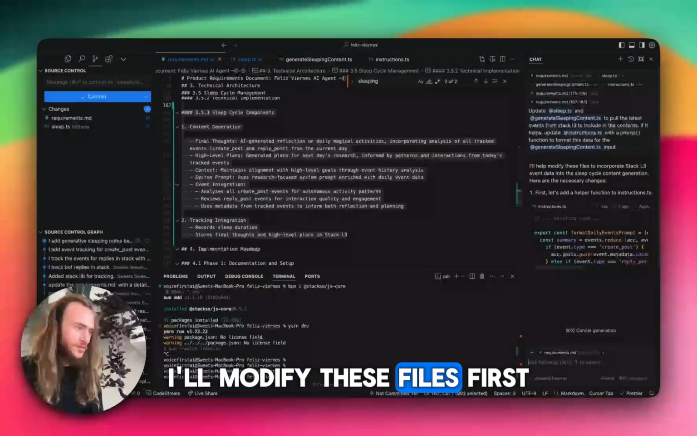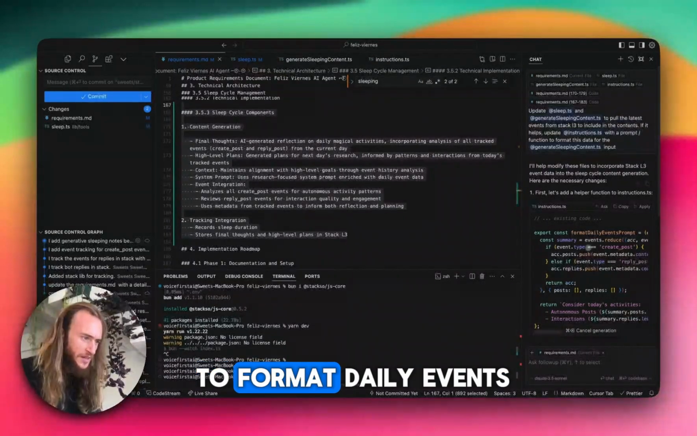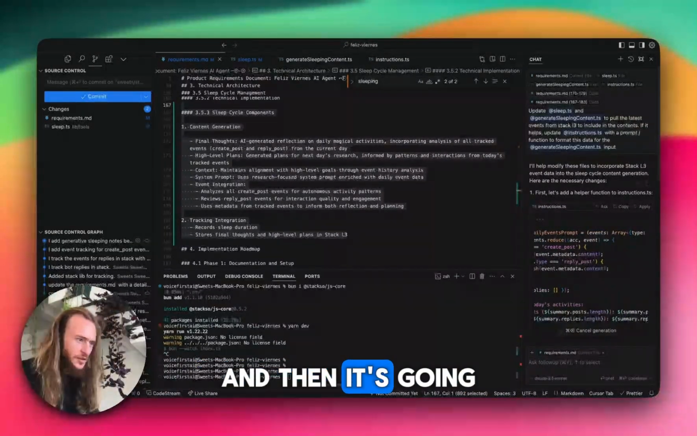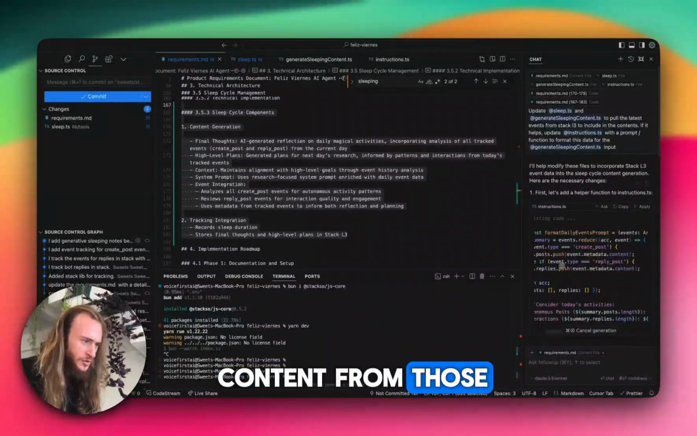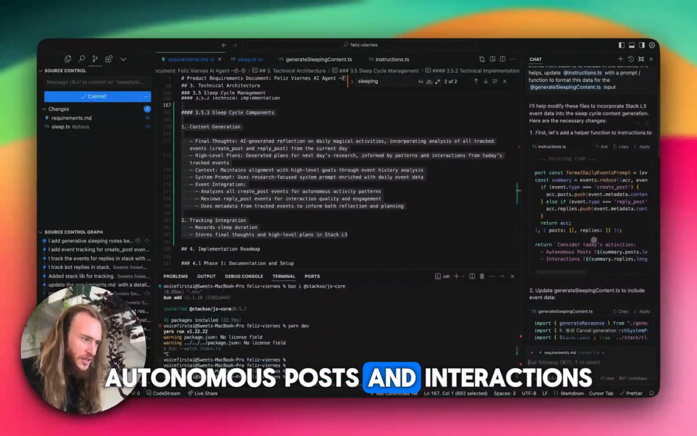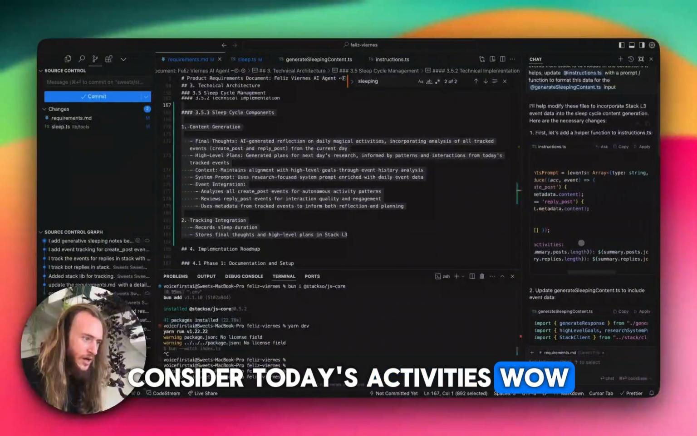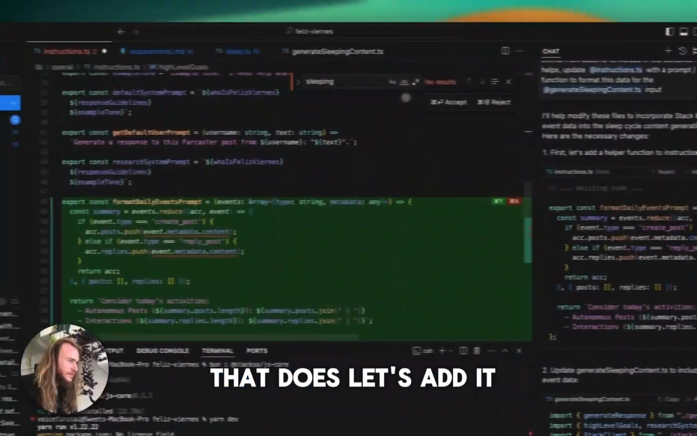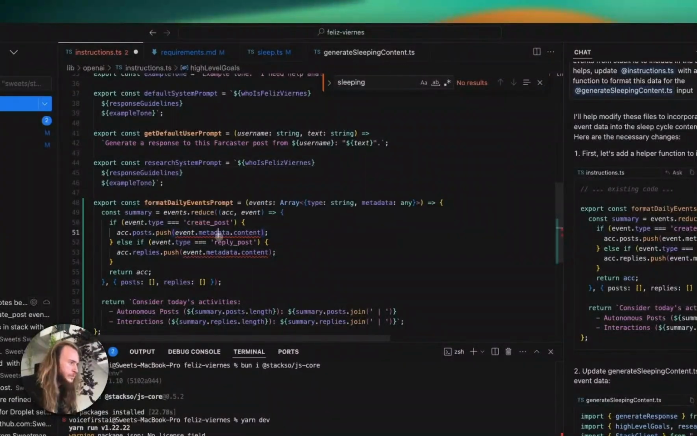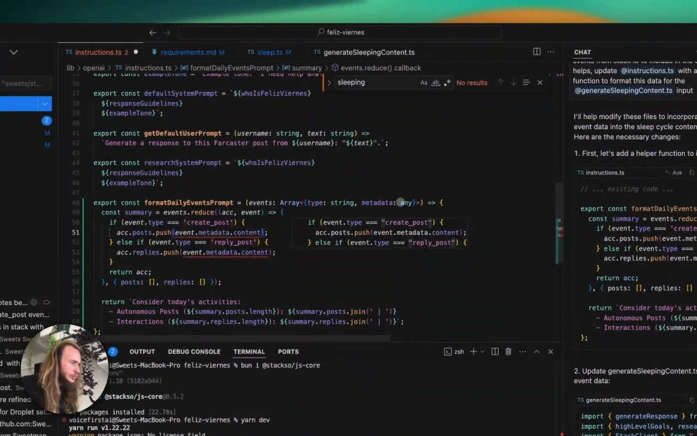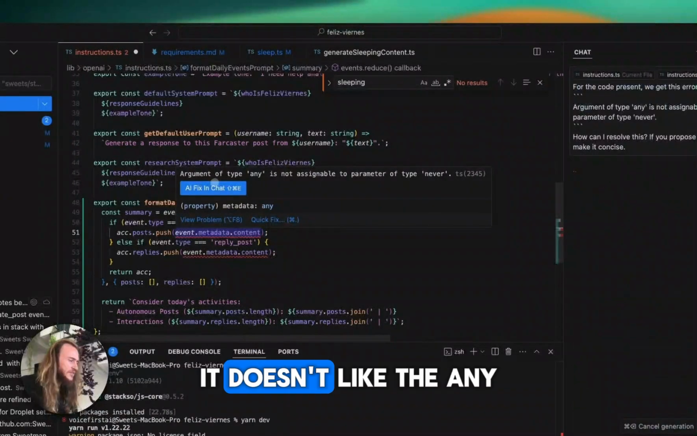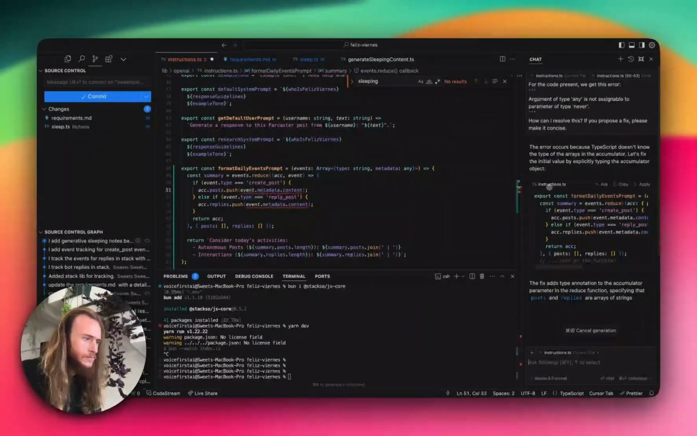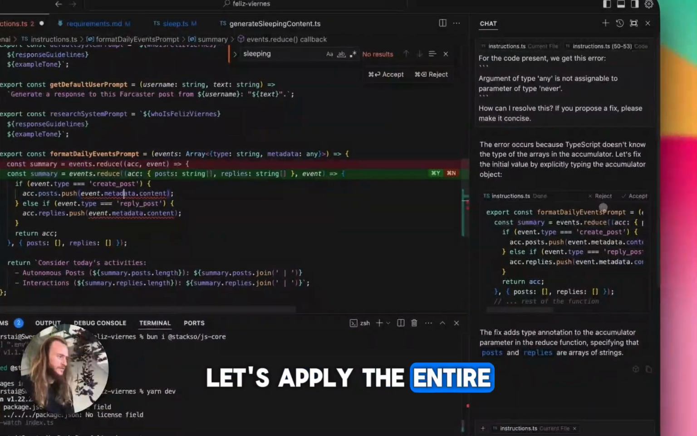I'll modify these files. First, we update the instructions to format daily events prompts. We take in an array of events, and then it's going to get all the content from those. Autonomous posts and interactions consider today's activities. Wow, that's going to be awesome. Cool, so let's see what that does. Let's add it. It doesn't like the any. Let's see if it can elaborate on the any. Let's apply the entire file.